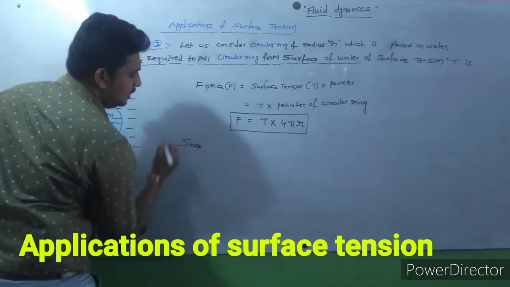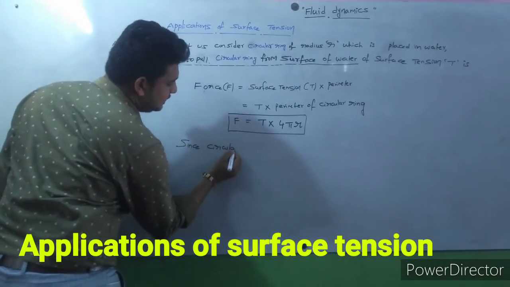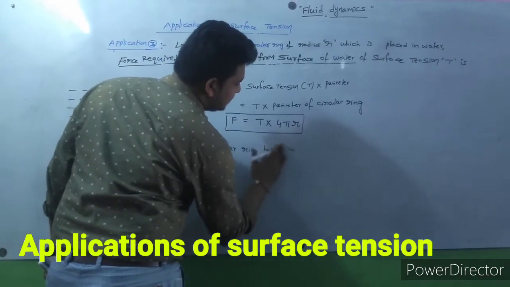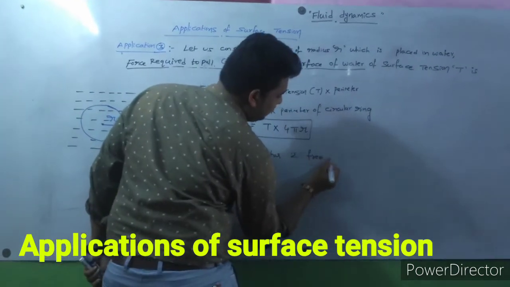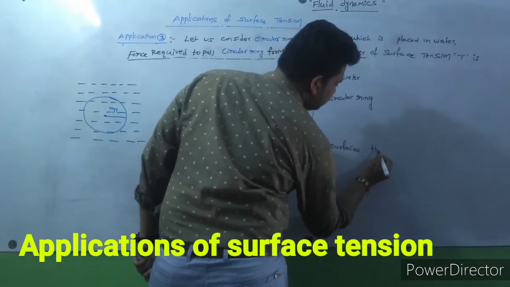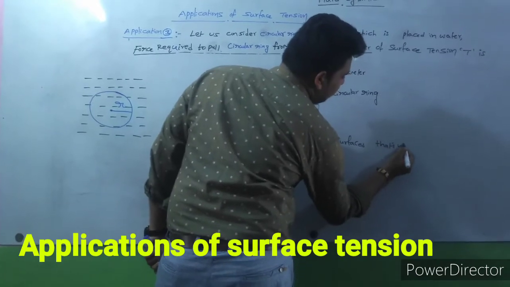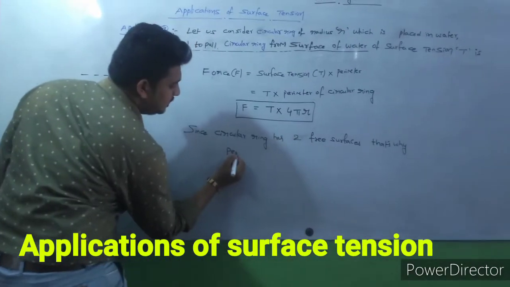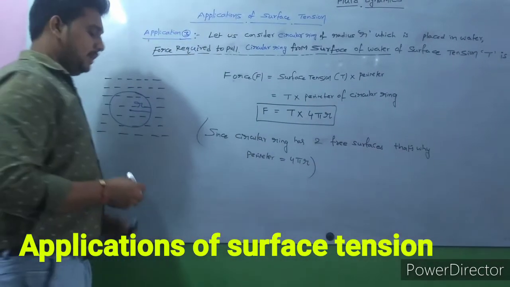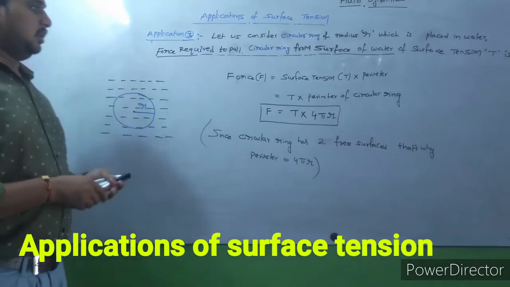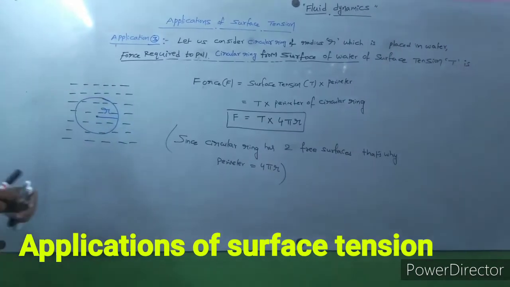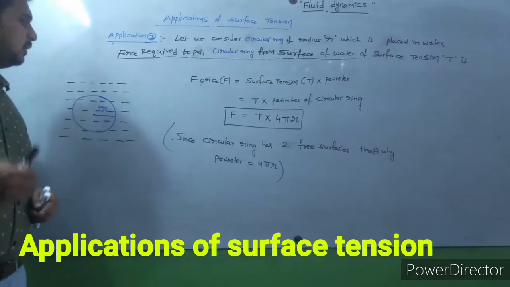Since the circular ring has two free surfaces, that's why the perimeter is equal to 4 pi r. So we consider perimeter equal to 4 pi r. That means application 3 is the force required to pull the circular ring from the surface of water.